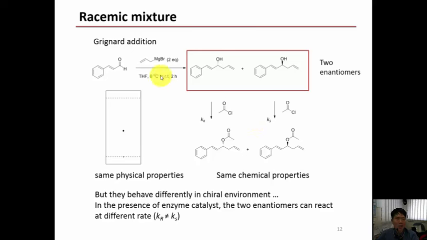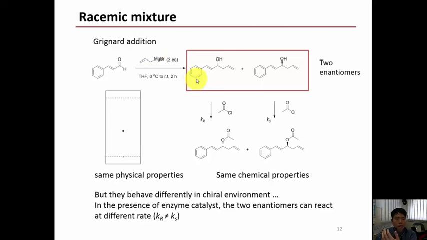Next part will be the enzymatic kinetic resolution. After the Grignard reaction, there exist two enantiomeric forms. And recall that in CM1121, we spoke about enantiomers having the same chemical and physical properties. So how do we separate them? How do we differentiate them? Could we use TLC to separate them? What do you think?